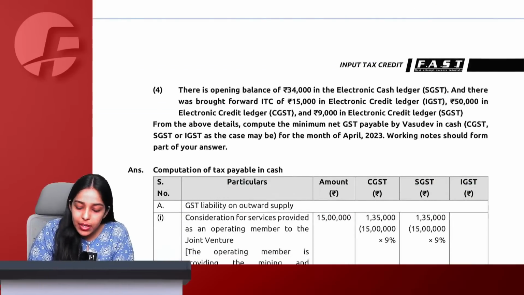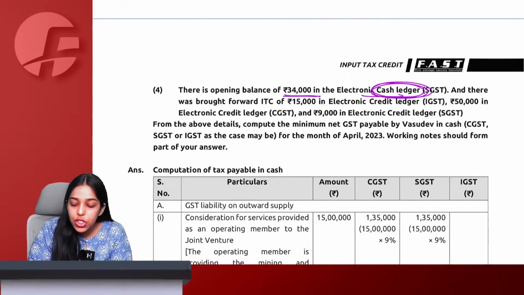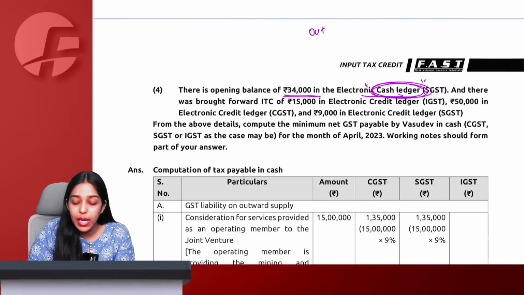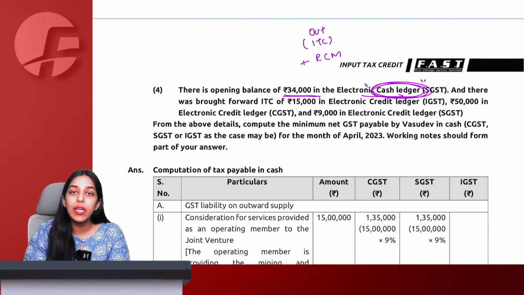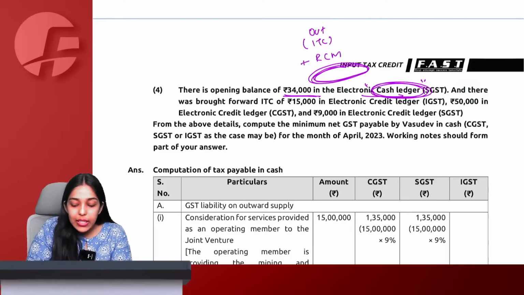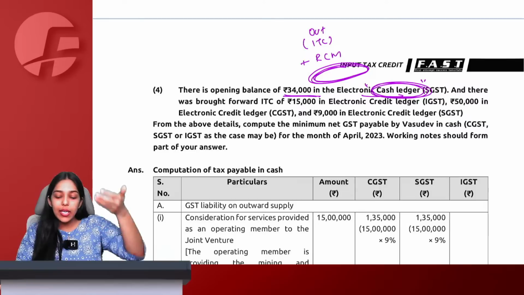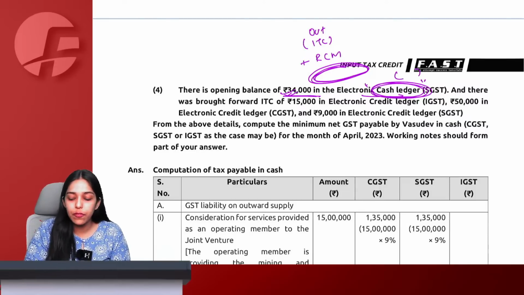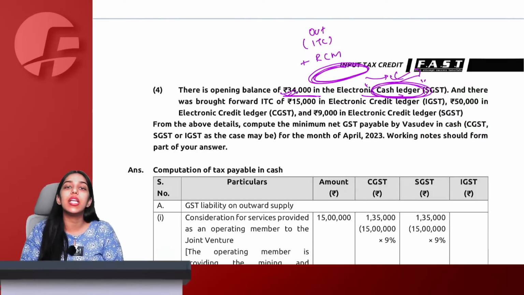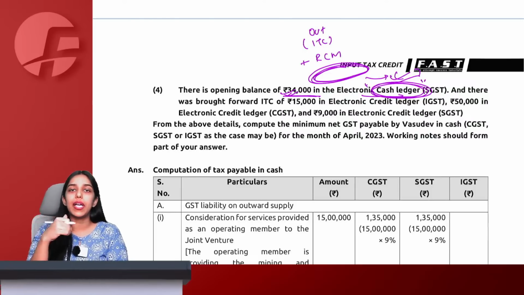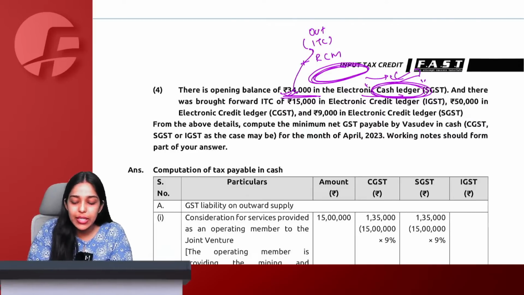There is an opening balance of 34,000 in the cash ledger. See, do not miss this. First of all, you calculate your outward liability, minus you reduce ITC, plus whatever is payable by cash under RCM, you will add that. And at the end, when you get the figure that this is what you need to pay in cash, now you will reduce 34,000 from this, because 34,000 is already available with me in the cash ledger. Then the remaining amount is what I need to pay using a challan.